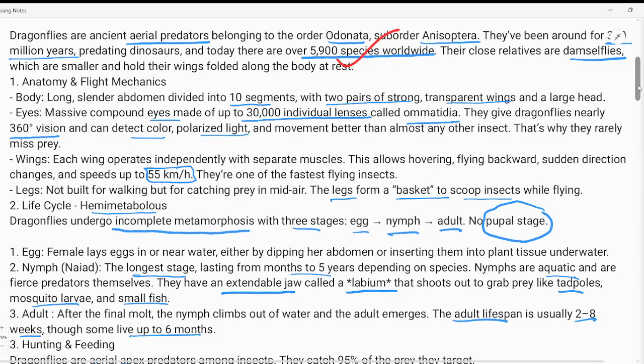Its abdomen has 10 segments, and one important point about its eyes: it has 30,000 individual lenses, which are known as ommatidia. You see here, ommatidia, and just because of that, it is able to see 360 degrees, right?